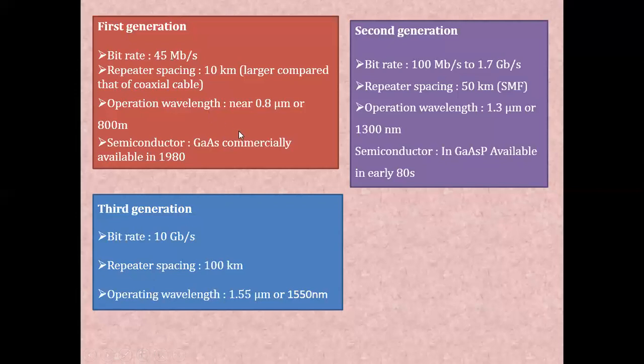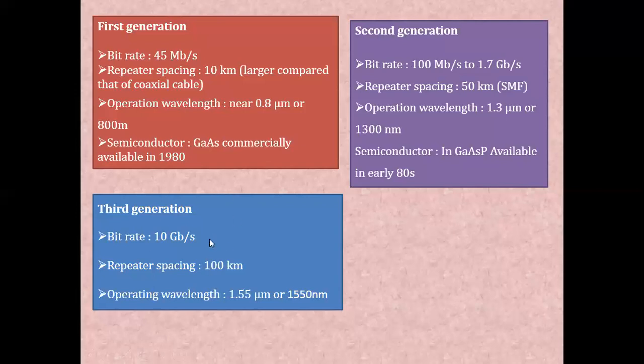If you compare with the first generation system, the data rate was increasing. In the first generation, it was 45 megabits per second. Now it is 100 megabits per second, almost more than double. And the repeater spacing is increasing, so the cost of the resultant system will decrease. Previously, in the first generation, the repeater spacing was 10 kilometer, and now in the second generation, it was increased to 50 kilometer.